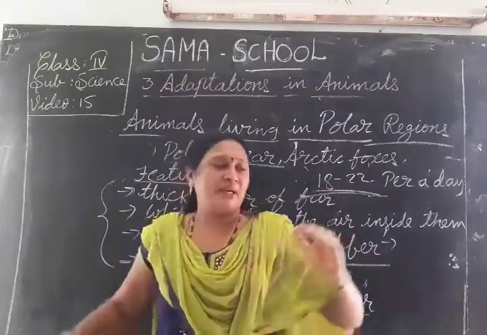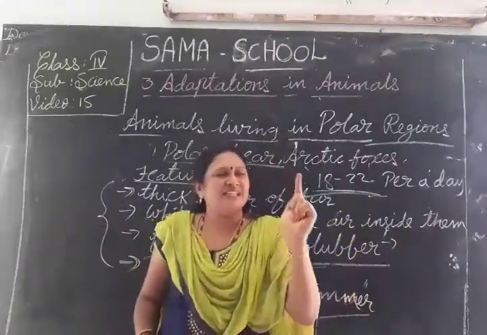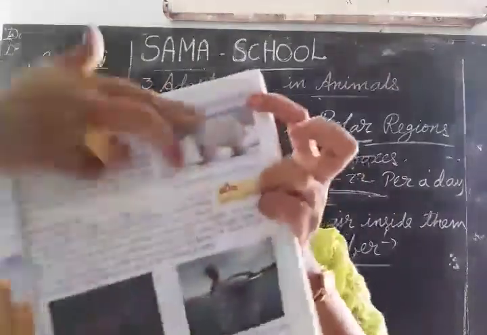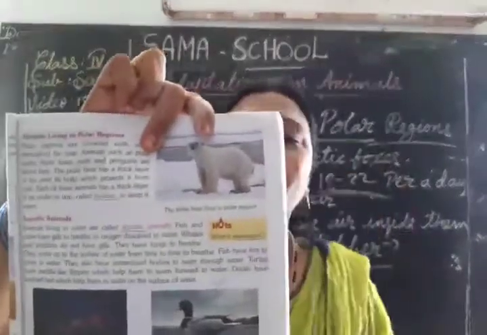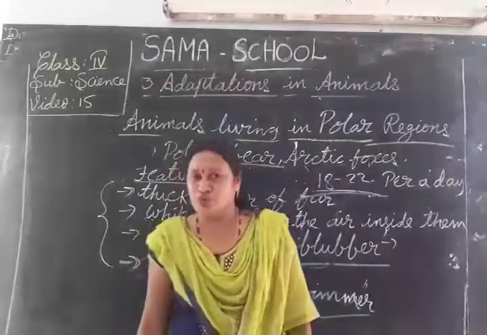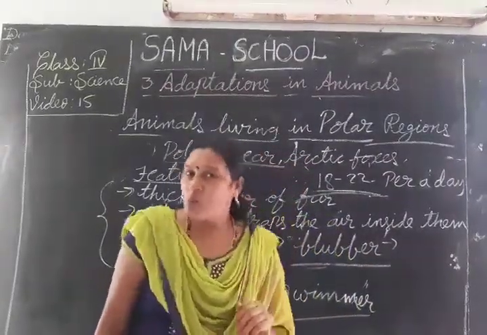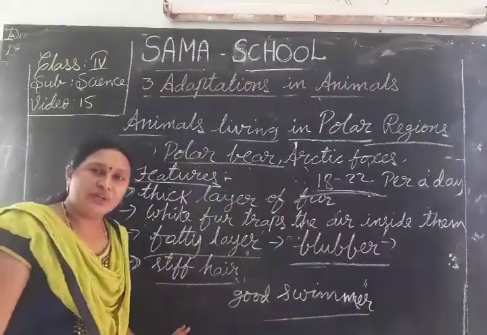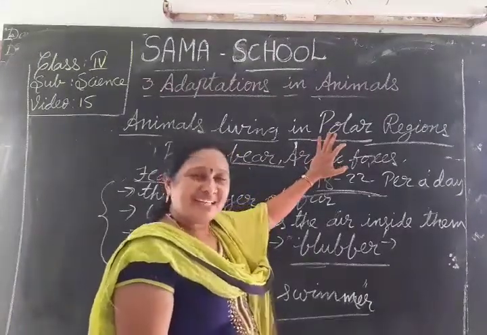And this polar bear, though it is so heavy and big, has a very small tail. See, children, it has a very small tail. It is a very big animal, but it has a very small tail, and it is a very good swimmer too. It can swim very fast and very easily in the water. Okay, so these are the special features of the polar bear to survive in the polar regions.